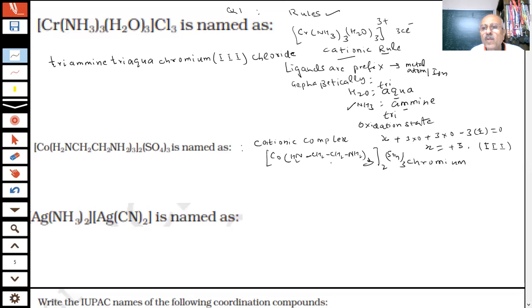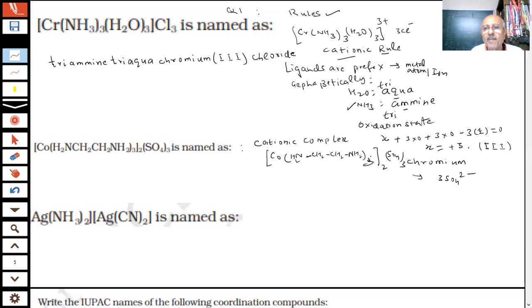If I write 2, then what is it? 3 SO4 2 minus, then what is the charge? If this is 2 times, this will be 3 plus. This charge will go here, this will go here. We know this is 3 SO4 2 minus. And what will be this? 2 times, and 3 plus charge. What is the charge on that?